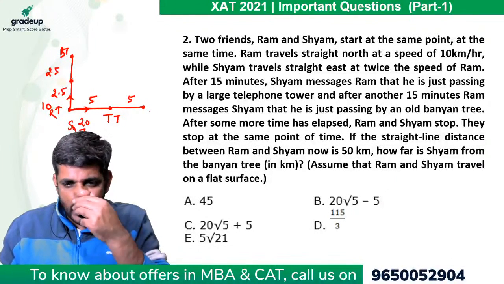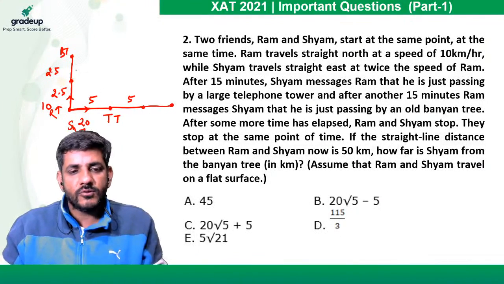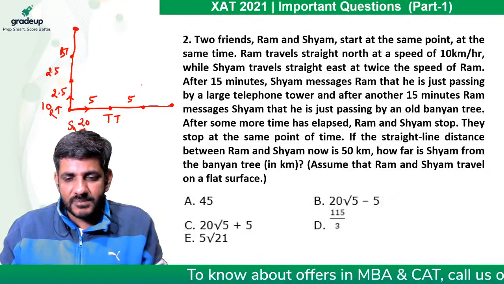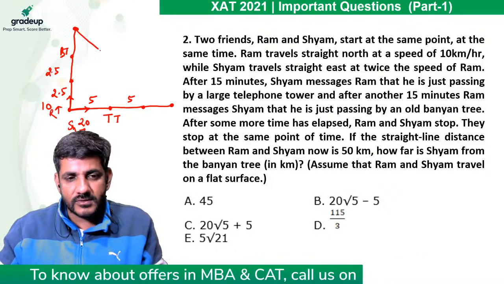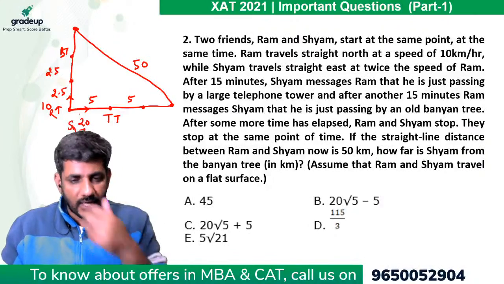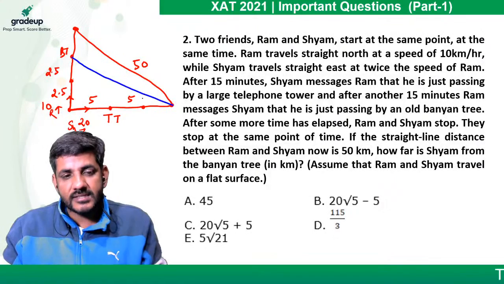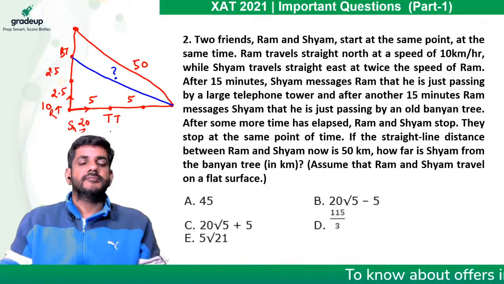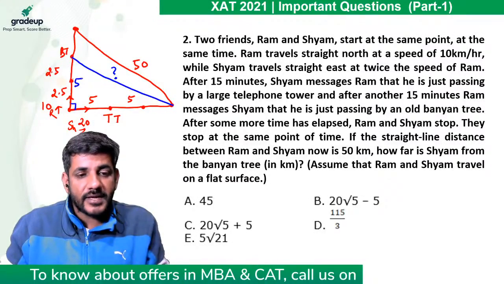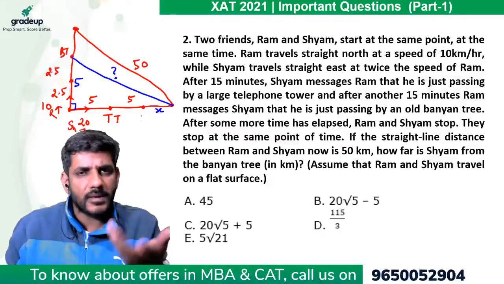After some more time has elapsed, Ram and Shyam stop at the same point of time. If the straight line distance between Ram and Shyam now is 50 kilometers, how far is Shyam from the banyan tree? That is the distance we have to calculate. For that, we know the perpendicular is 5, and we know the base is 10 plus something. We just have to calculate that plus something.